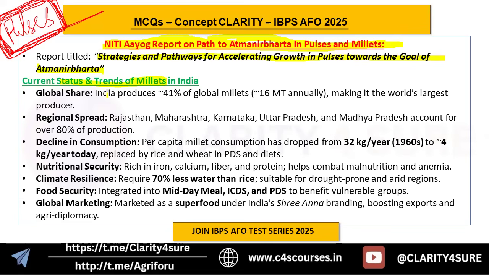Global share: India produces close to 41% of global millets, that is 16 million tons annually, making it the world's largest producer. Regional spread: Rajasthan, Maharashtra, Karnataka, UP and MP account for over 80% of millet production. Decline in consumption: per capita millet consumption has dropped from 32 kg in the 1960s to 4 kg per year today.